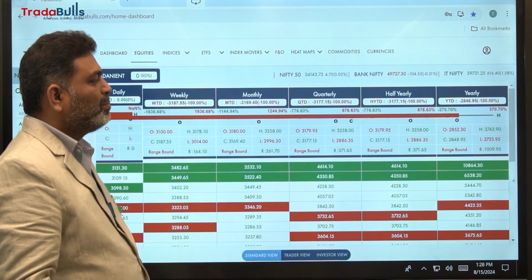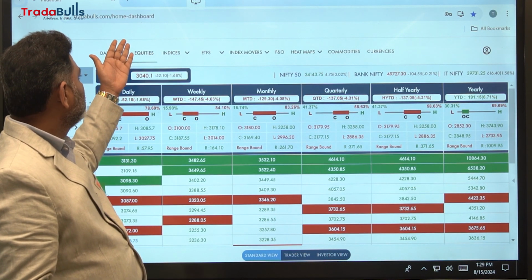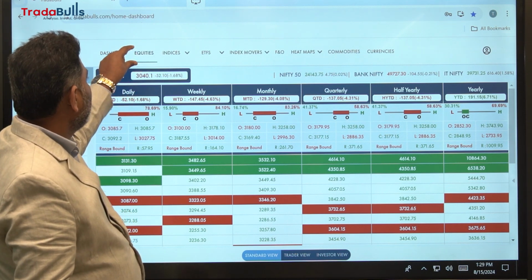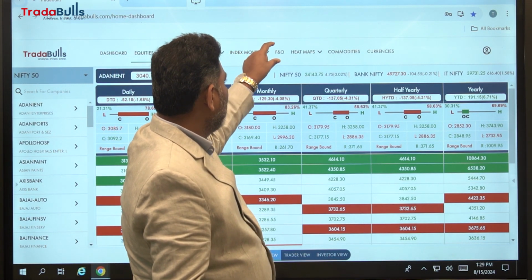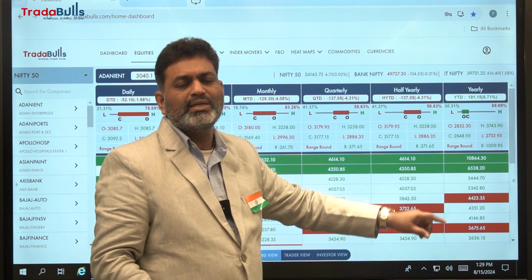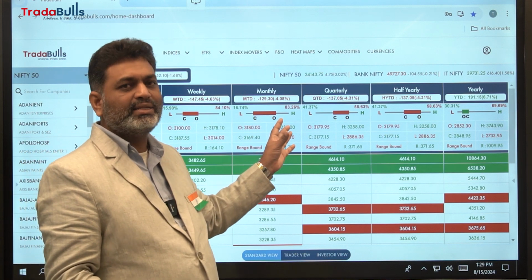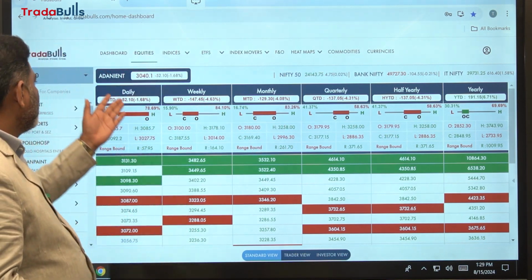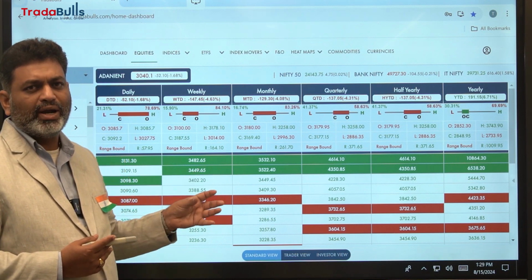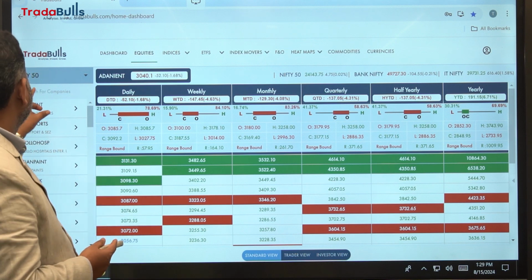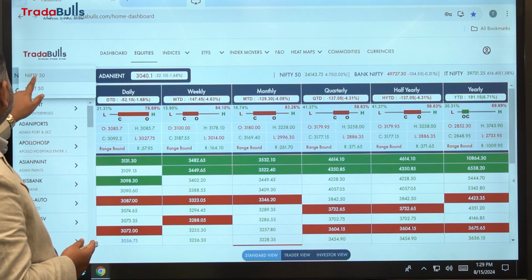Once you log into the application, you can see all the different kinds of segments. In the main menu bar, we are providing equities, indices, ETFs, index movers for all the counters, F&O, heat maps, commodities and currencies. Currently, in this particular phase, we are just focusing on NSE. In NSE we have various equities. Under equities we have more than 2000 companies, but in this phase we are providing the top 100 companies. We categorized those 100 companies into two parts: one is Nifty 50 and the other is Next 50.